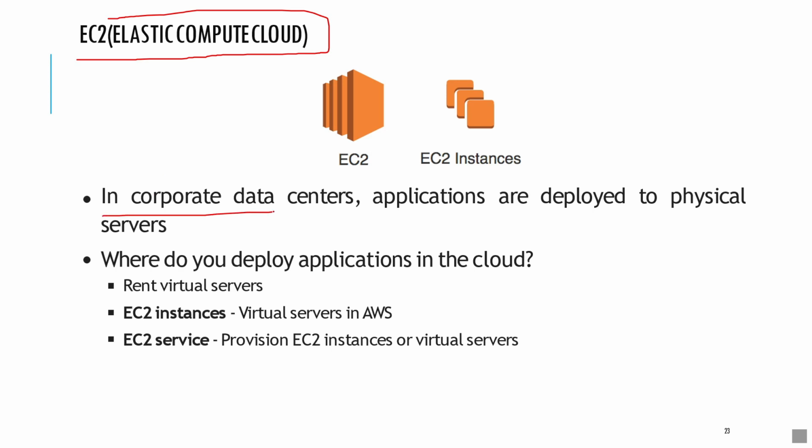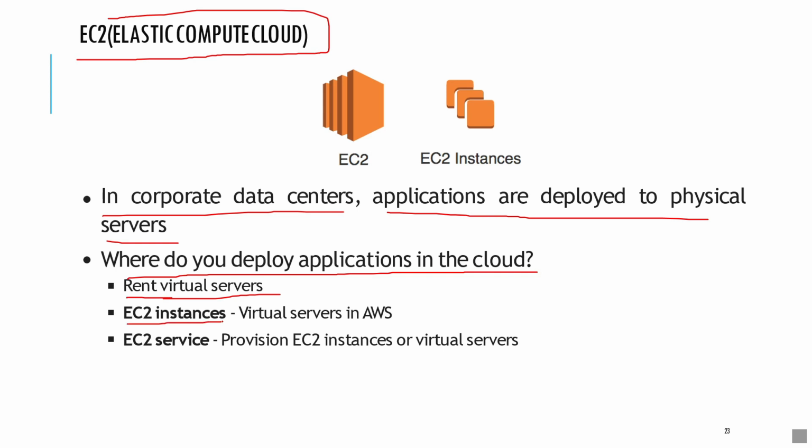In corporate data centers, the applications are deployed in physical servers. But where do we deploy our applications in the cloud? In the cloud, we deploy the applications in virtual servers. We rent virtual servers in AWS. So an EC2 instance is nothing but a virtual server in AWS.